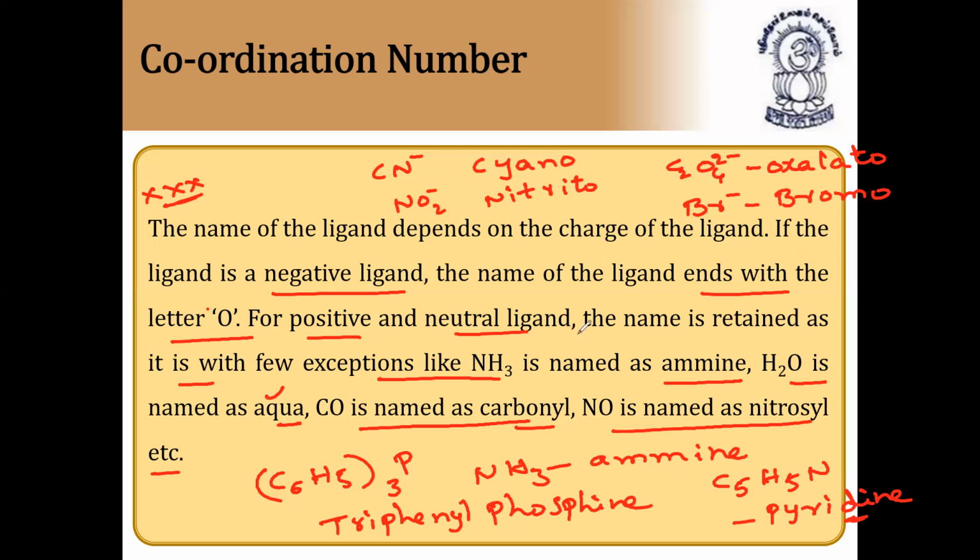So for positive and neutral ligands, the name is retained as it is, with a few exceptions like ammonia is named as ammine, water is named as aqua, CO is named as carbonyl, NO is named as nitrosyl. For negative ligands, the name ends with the letter O. For cyanide, we write cyano. For nitrite, that is nitrito. For oxalate ion, we say oxalato. For bromide, we say bromo. So these are the main ligands. I hope you understood clearly. Very, very important points.